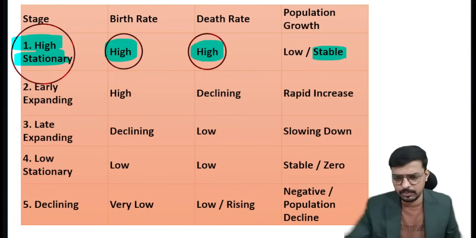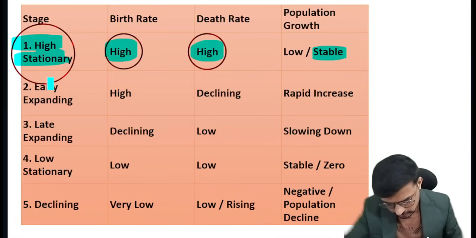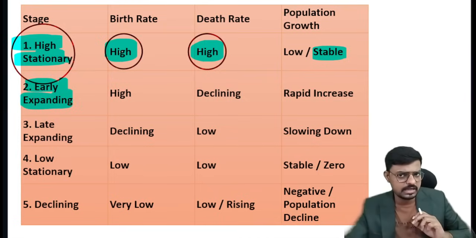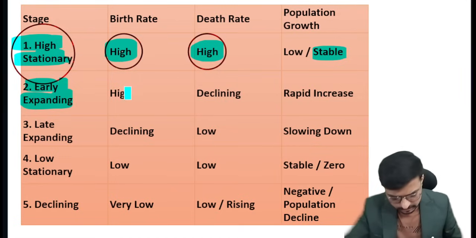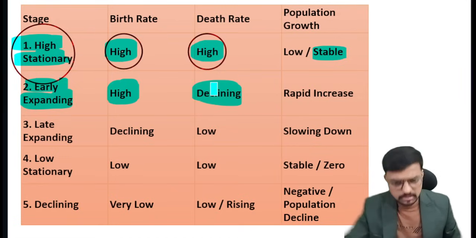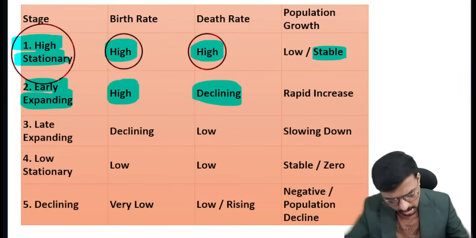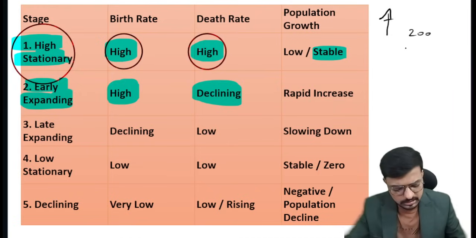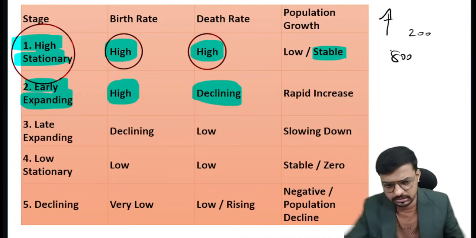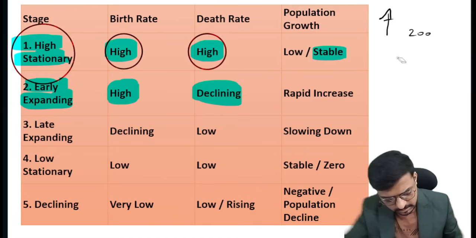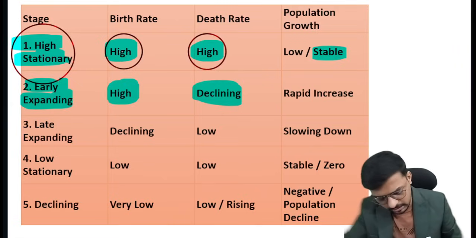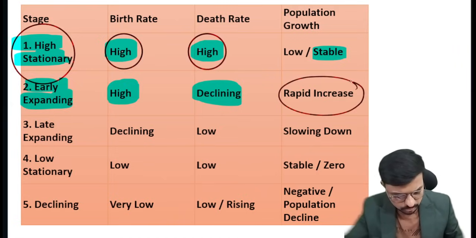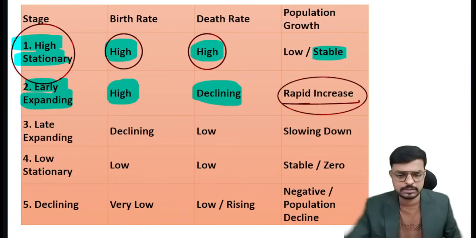Okay, so very important. Then comes the early expanding stage, meaning the population has started to increase, and suddenly increased. The birth rate is more and the death rate is less. So 1,000 are born per day and only 200 die per day, meaning 800 extra remain on the earth. That is what we call the early expanding phase. Here the population growth rapidly increases.